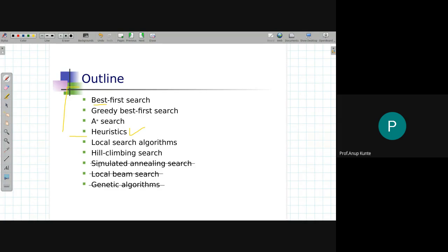After the discussion about how to generate heuristics and how to compare different heuristics on the same problem, we will go to a bit different category of search algorithm, referred to as local search algorithms.